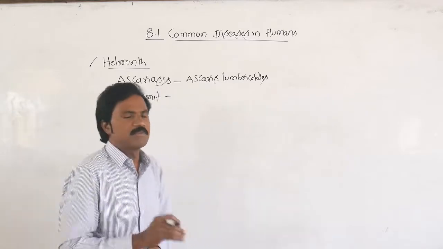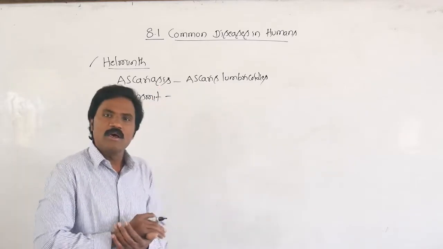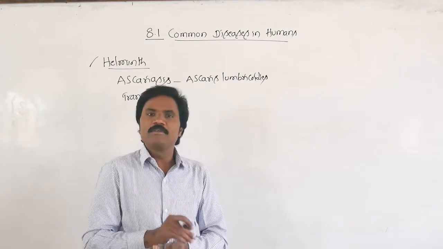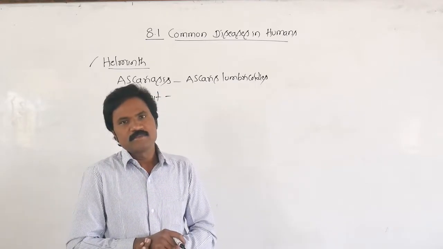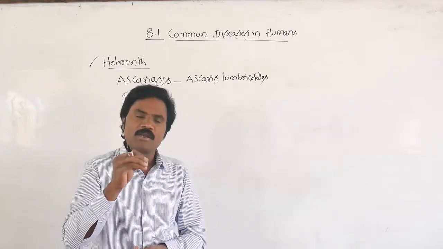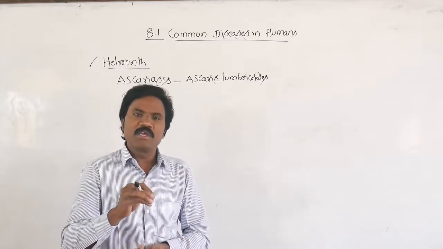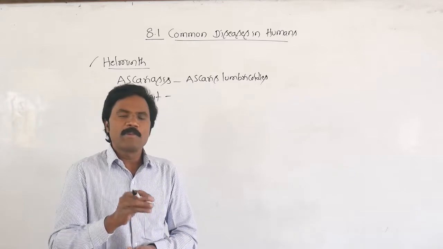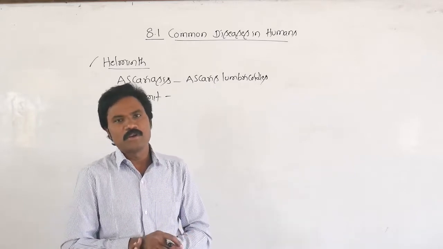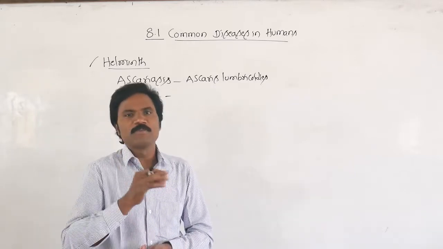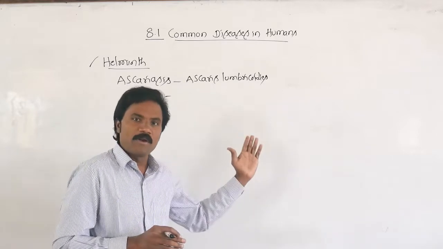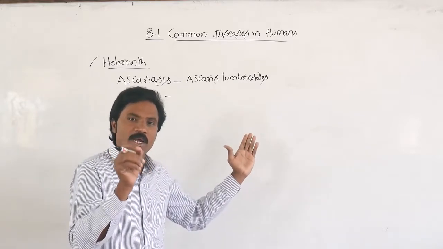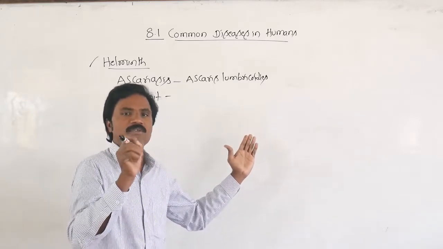What are the symptoms normally present in Ascariasis? There is anemia, muscular pain, intestinal blockage, intestinal bleeding, and some amount of fever. These are the common symptoms. From an exam point of view, which nematode parasite causes Ascariasis?